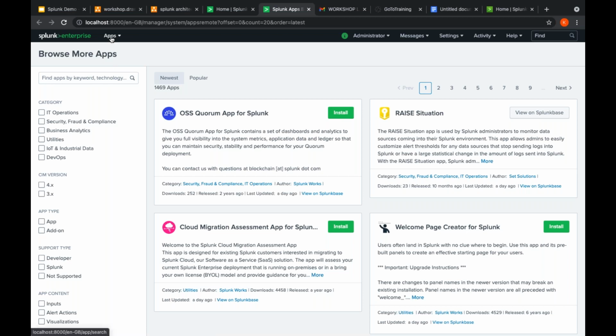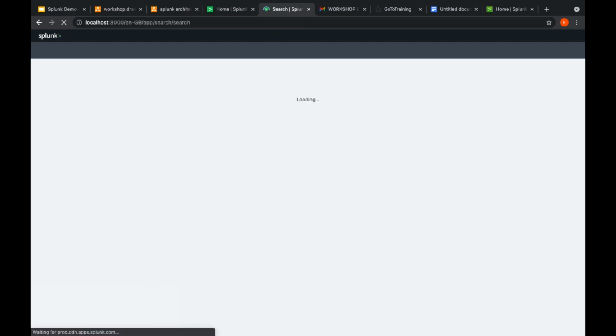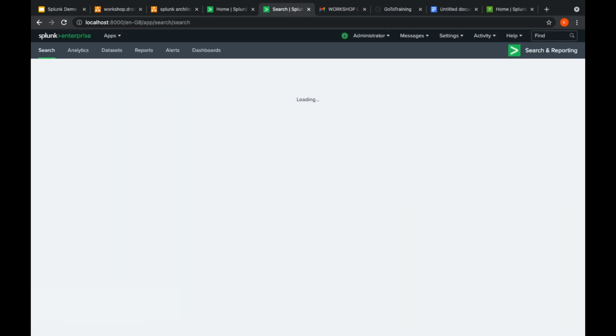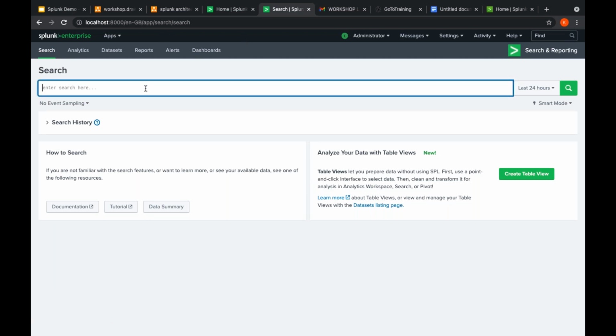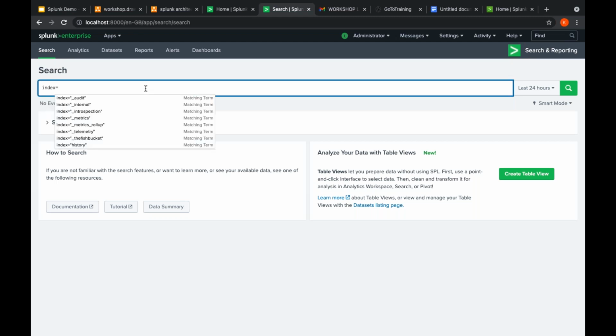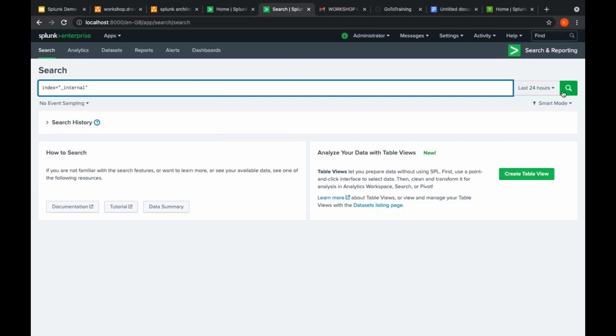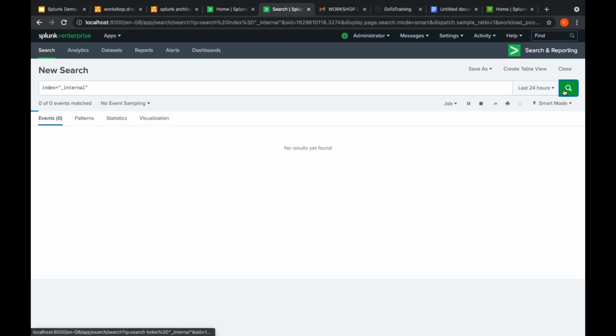Okay, so now if I go to Search and Reporting, this is the main thing where we have talked about the searching unit right now. So this is the main thing. If I type something over here, say some internal index or something else, what does Splunk do, you know? It reads everything. We'll be discussing all these things in detail.